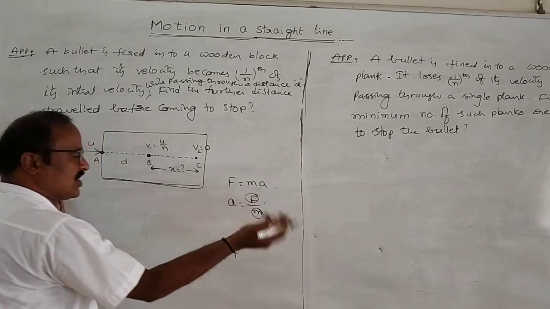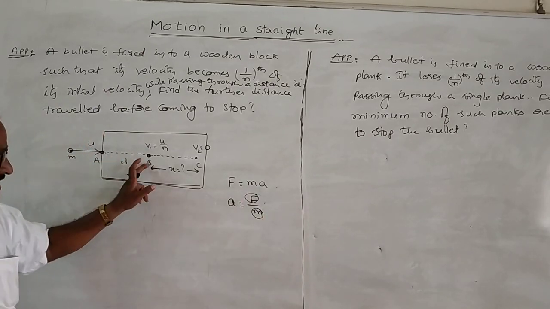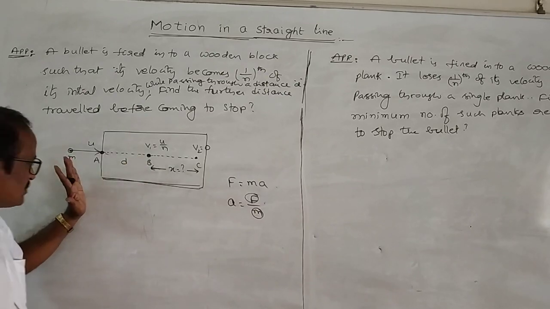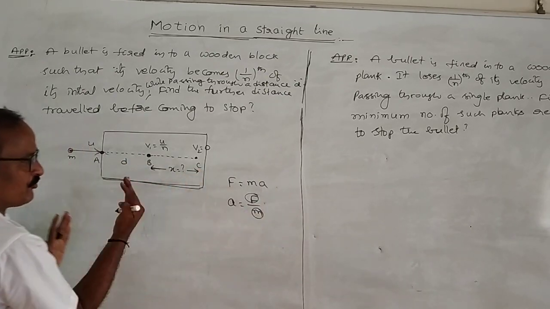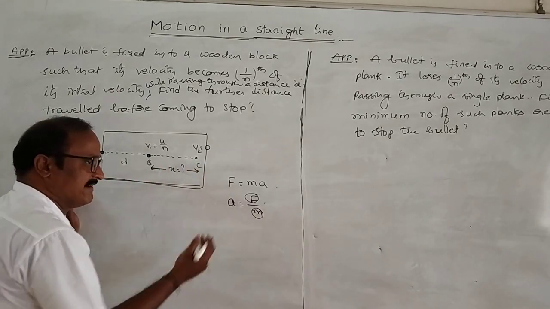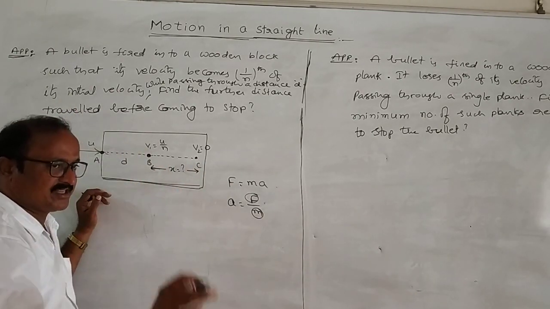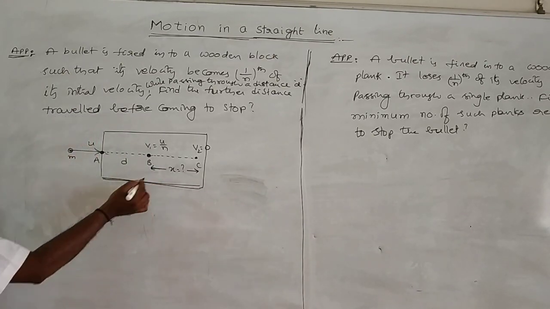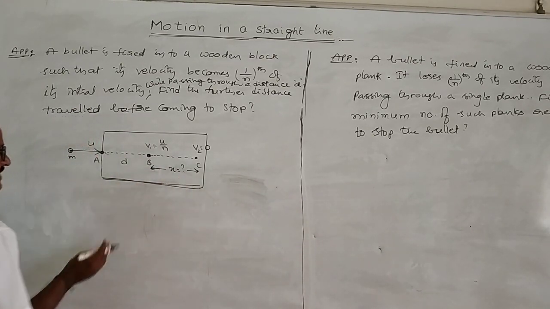That's why a is constant. But here the acceleration should be negative. Why? The body is going in one direction and the resisting force is offered in the opposite direction. That's why the velocity goes on decreasing, and decreasing means the acceleration must be negative.